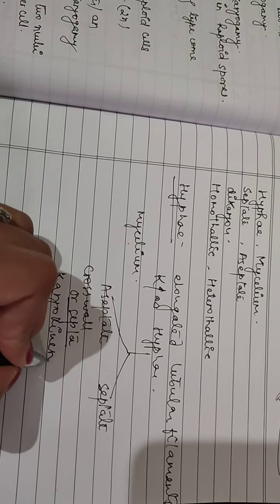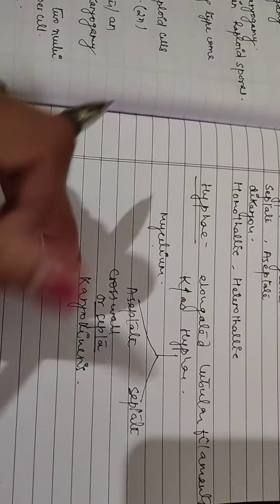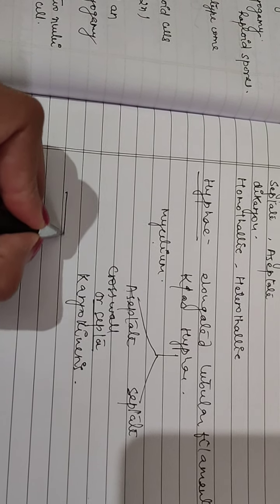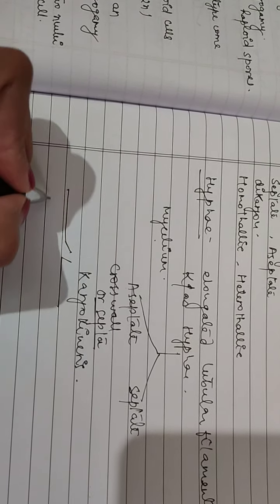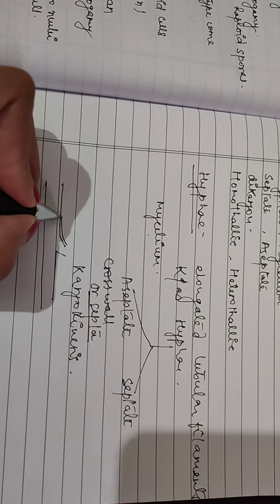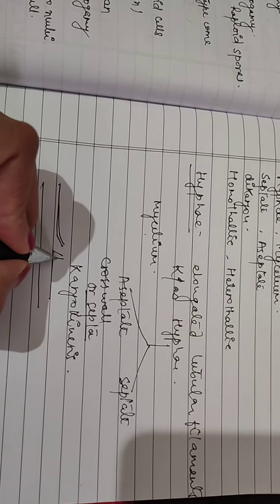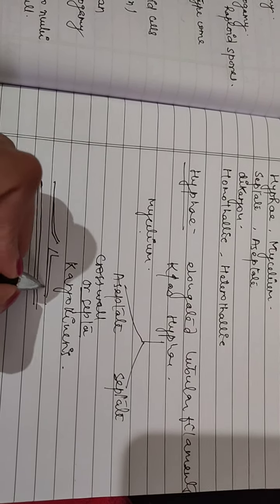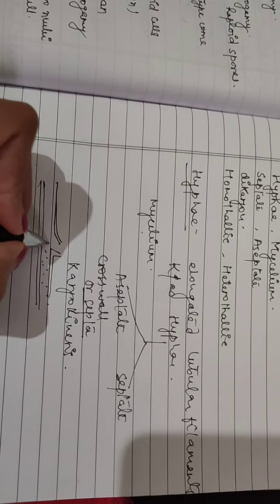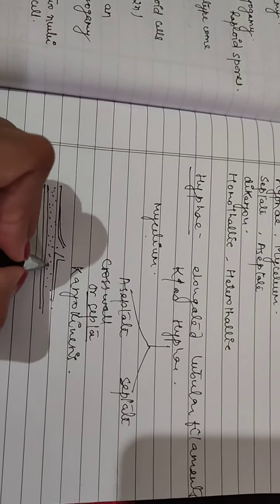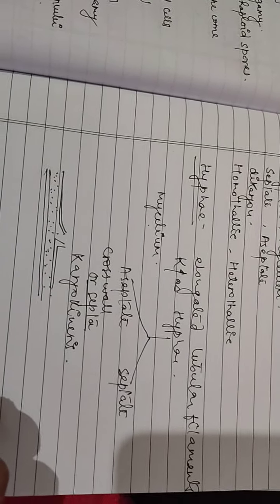Karyokinesis. So you can see the structure of it is like this: no cross walls. So what will happen? There must be so many nuclei because there is no septation. So this is aseptate hyphae.